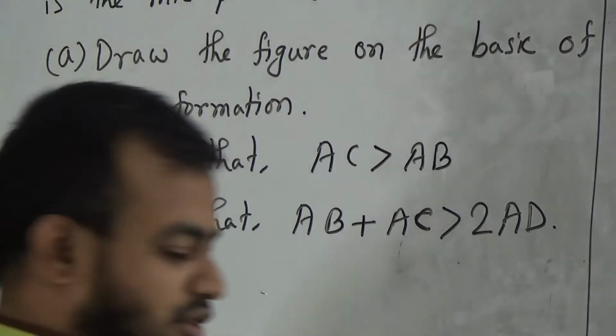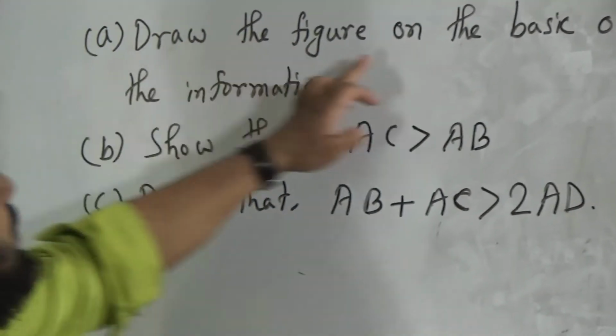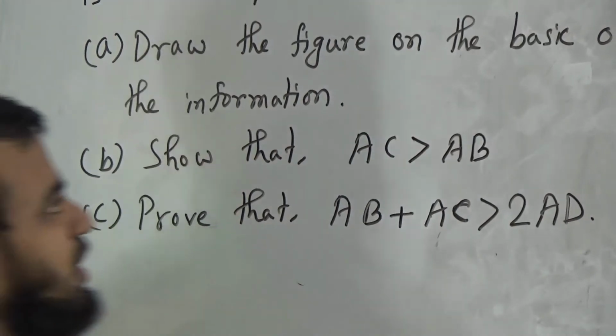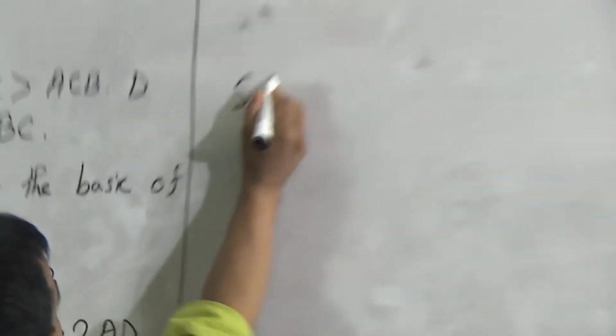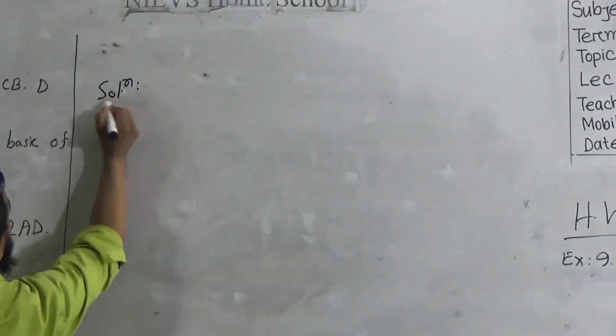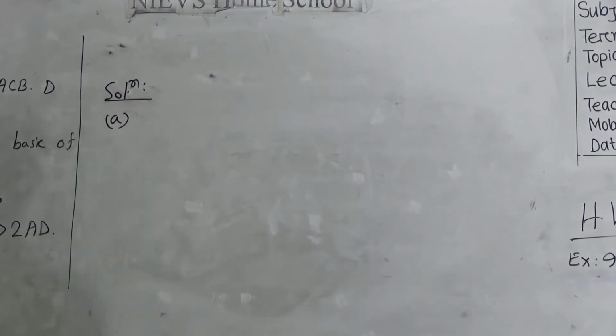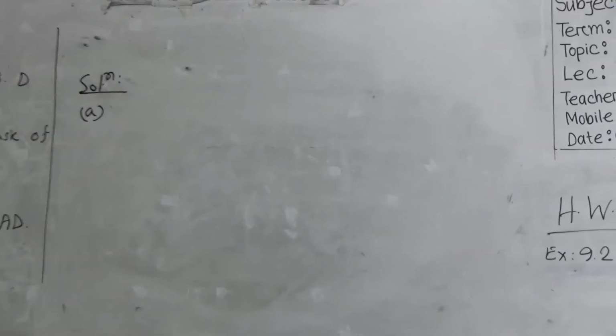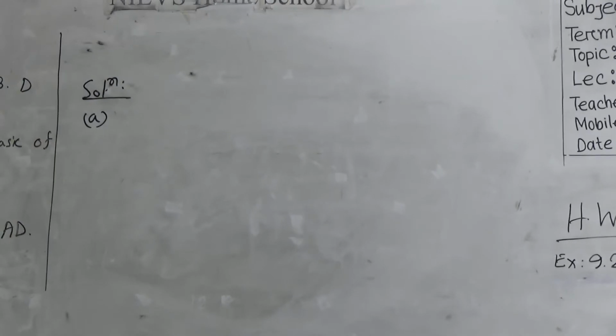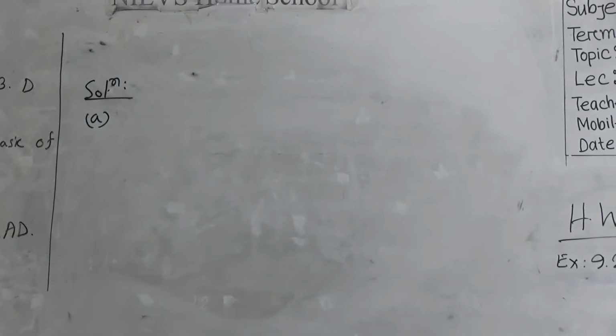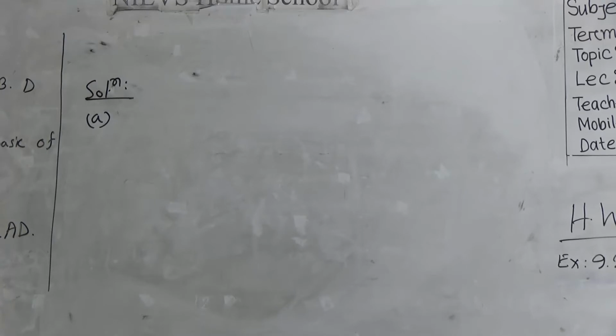Now we should solve question number 13, activity A. Draw the figure on the basis of the information. Solution of A. That is, students, draw the figure on the basis of the information. That means from the information we should draw the figure. The information says that ABC is a triangle where angle ABC is greater than angle ACB.